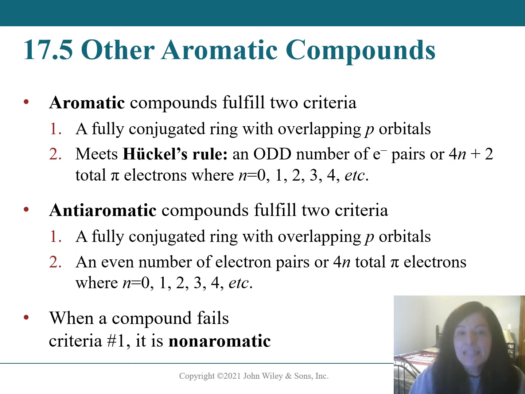Anti-aromatic compounds have a fully conjugated ring with overlapping p orbitals and an even number of electron pairs. So anti-aromatic compounds fulfill criteria 1, but not criteria 2 for aromaticity. If you have a molecule that does not fulfill criteria 1, it's neither anti-aromatic nor aromatic.